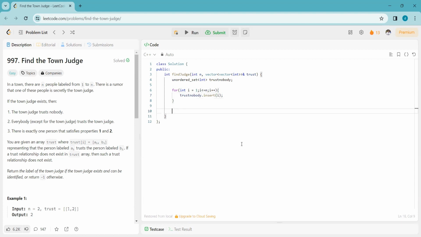Now we will create a map, and we have decided we will take an unordered set as it is giving us efficient space and time complexity. So trust is a vector; inside this, we have n elements, each an unordered set, of size n plus 1.